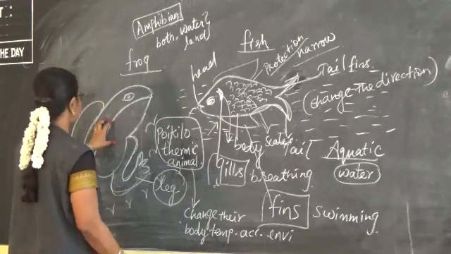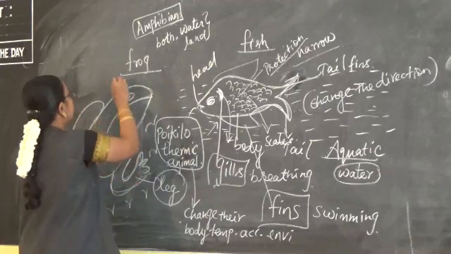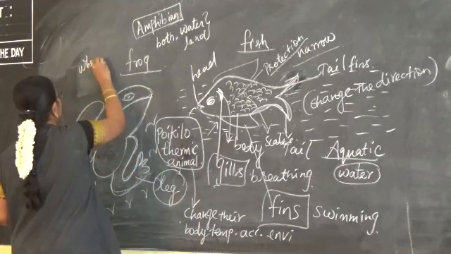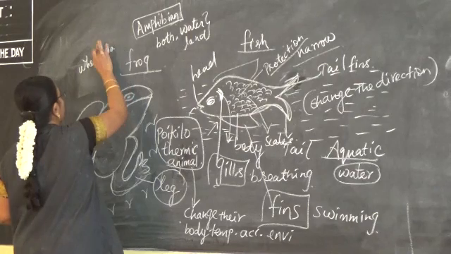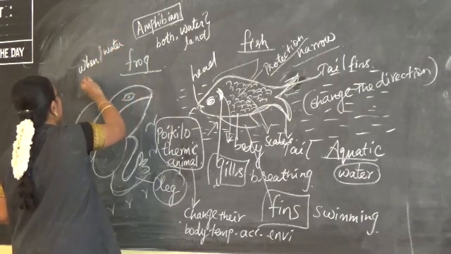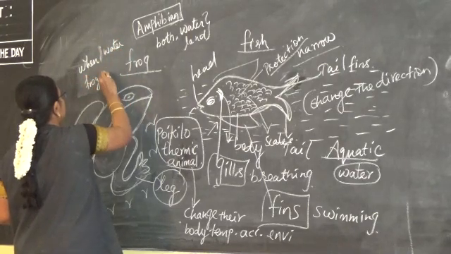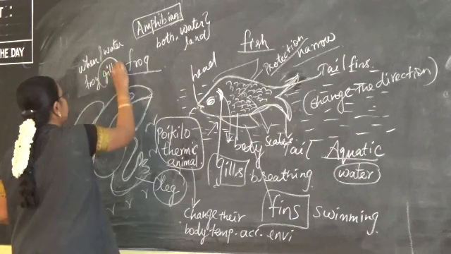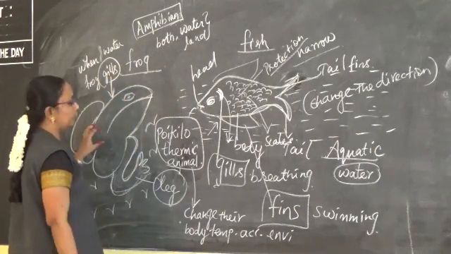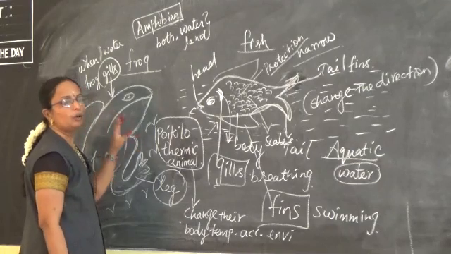And then with the help of the gills, when it is in water, the frog breathes through gills. So gills are helpful for the frog to breathe when it is in water.